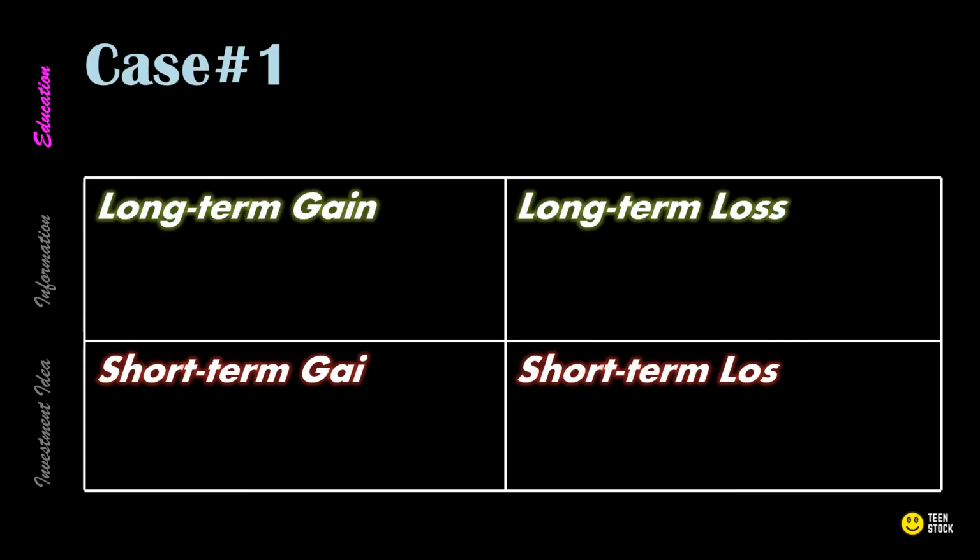Here we have a big box and it is divided into 4 different categories. They are long-term gain, long-term loss, short-term gain, and short-term loss. Let me give you an example so that you can understand how this works, and then we'll go more into some things that you need to know and some things that you need to make sure you do not do if you want to maximize your tax savings when tax time comes around.